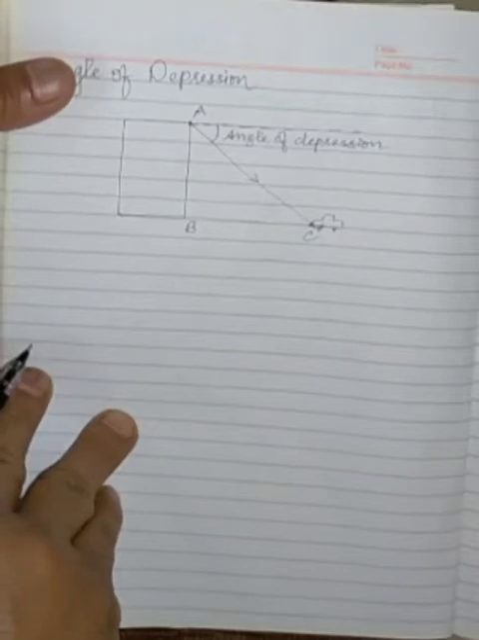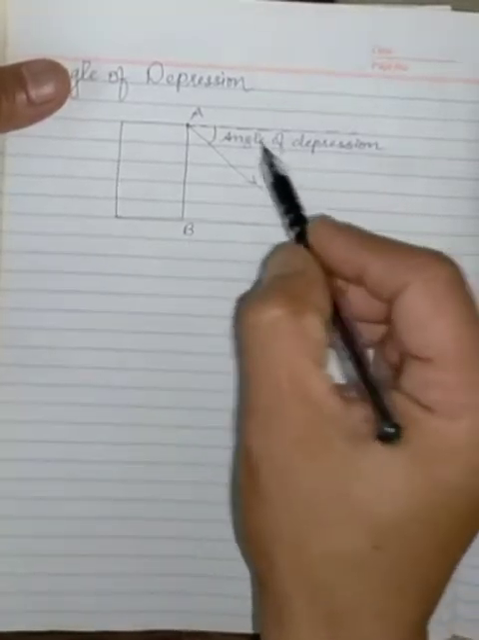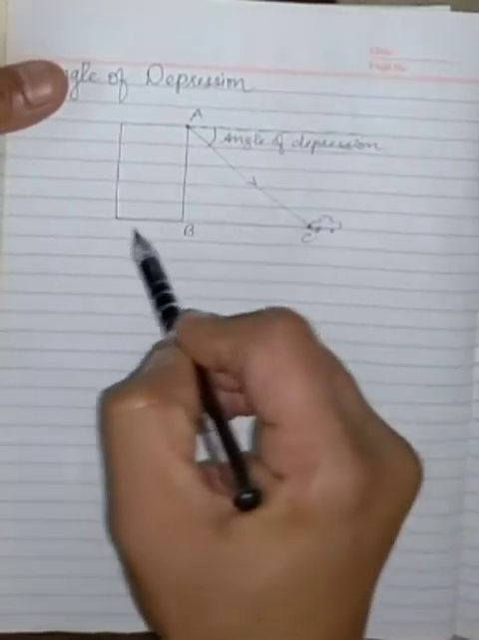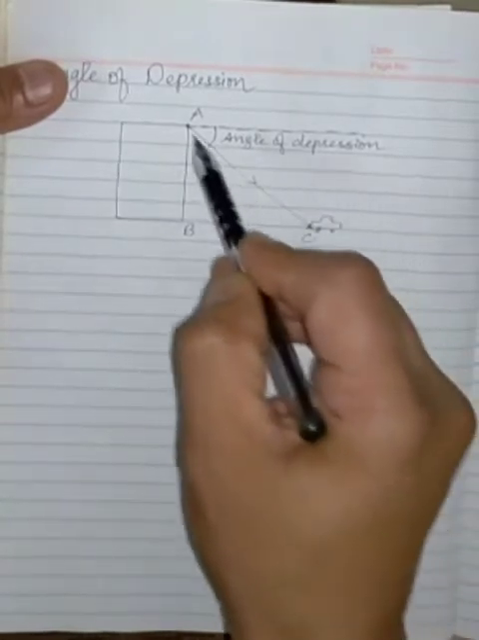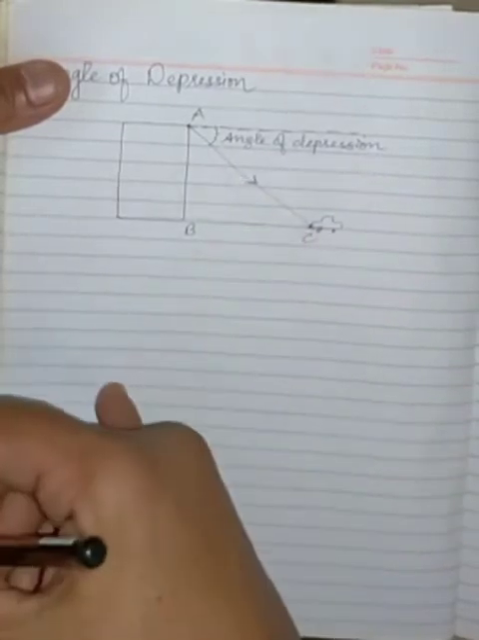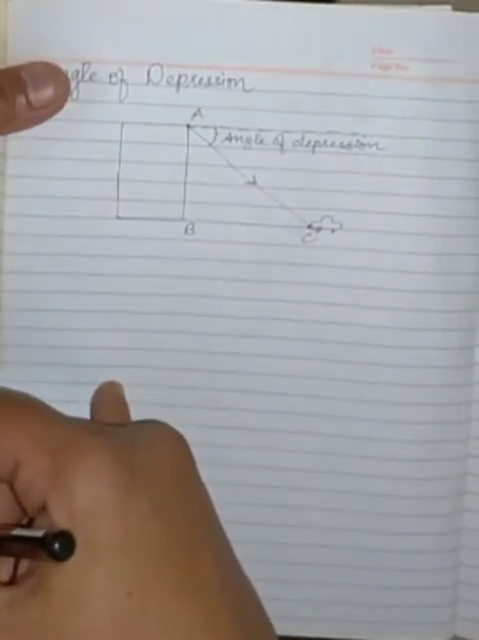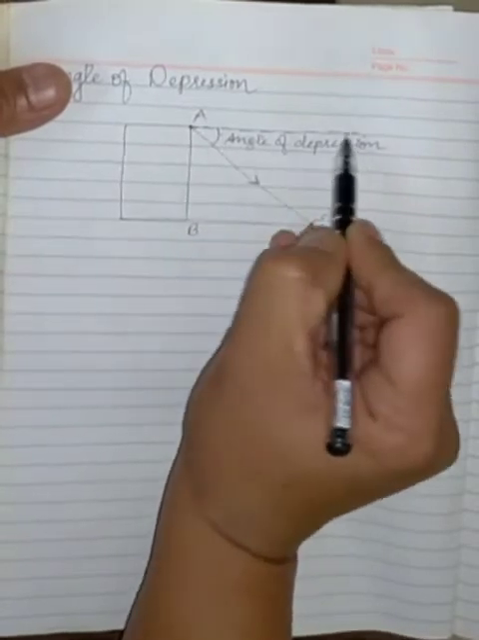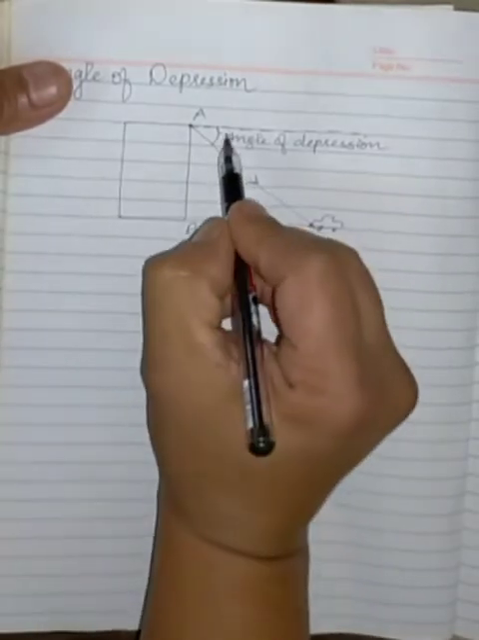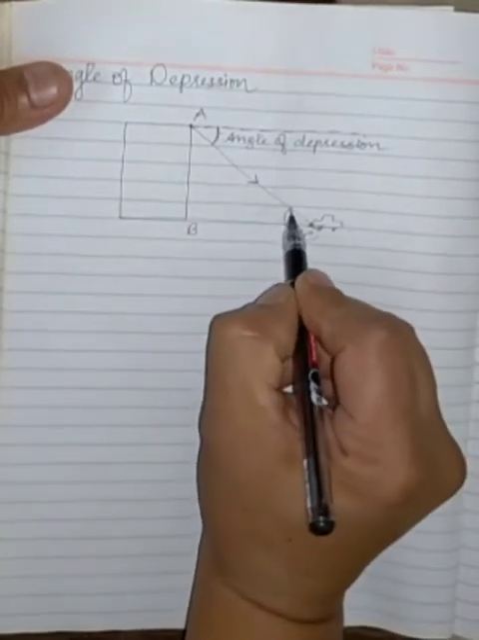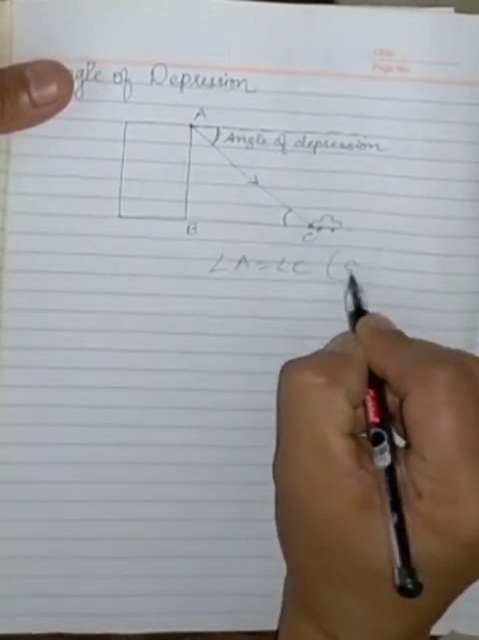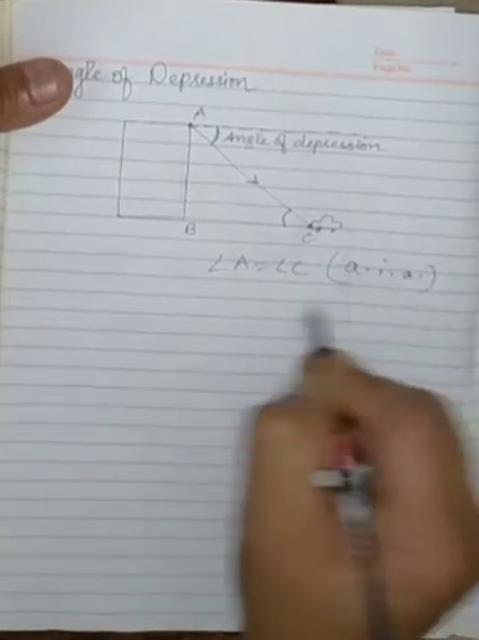Always remember that the angle of depression is always formed between the imaginary ground, imaginary base, which is always parallel to the real ground, and the line of sight which is downward. So this is your angle of depression. Now, since we know one thing, that this line and this line is parallel and this AB is working as a transversal, so this angle A will be equal to this angle C. Angle A is equal to angle C as they are pair of alternate interior angles.